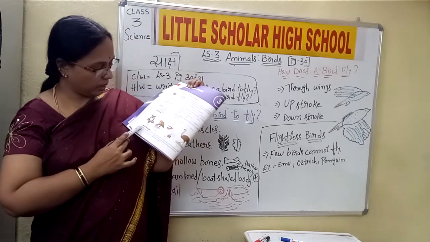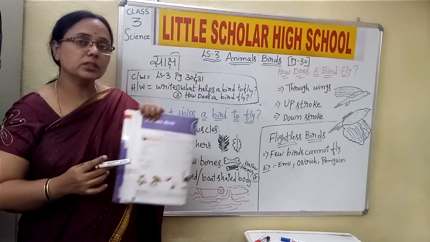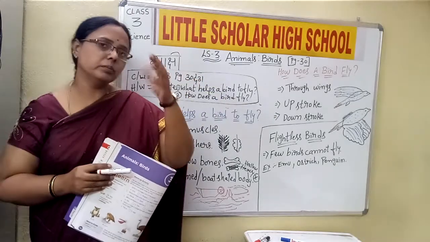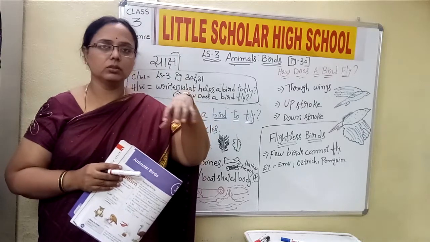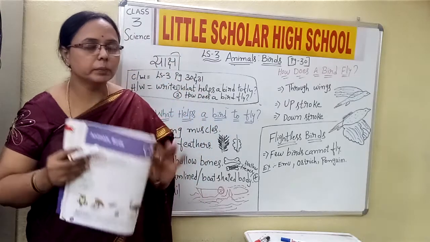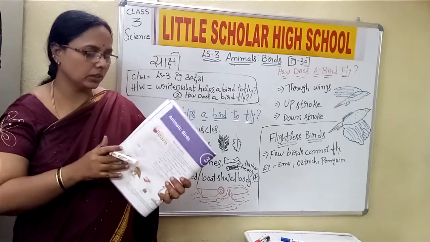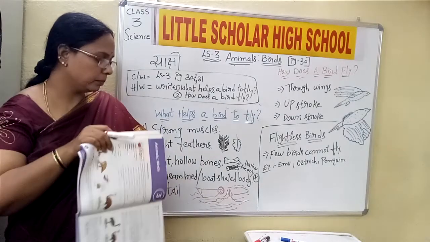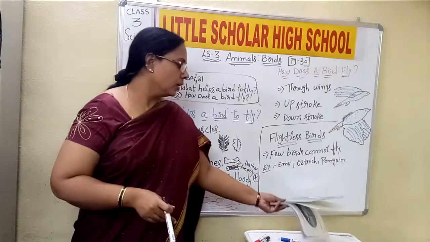And here we have the word perch. Perch is what, children? Just we have seen the bird sitting on the branches, yes or no? So that is nothing but the perch, or relaxing or sitting on the branch of a plant or a tree, okay, or on a tree.